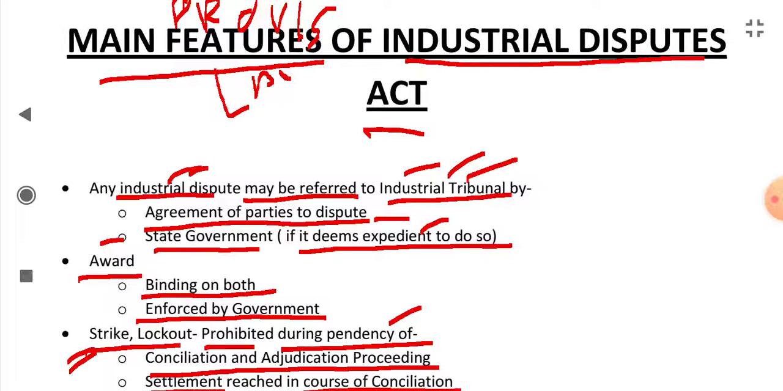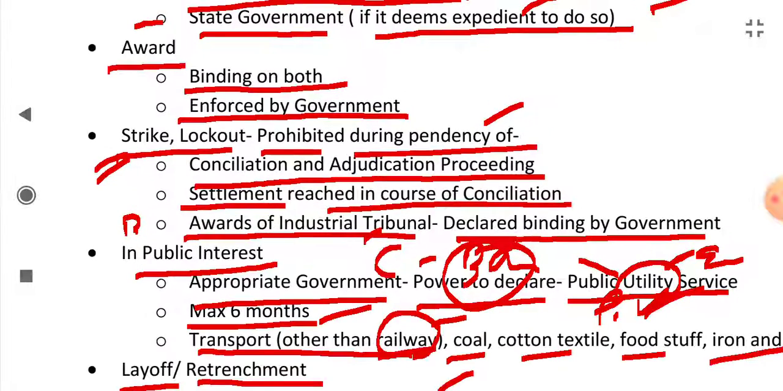Let's have a quick summary. The industrial dispute can be referred to the industrial tribunal if both the parties agree or the state government thinks it is expedient or necessary to refer it. The awards or decisions of the tribunal or court are binding on both the parties and are enforced by the government. Lockouts and strikes are prohibited during the pendency of conciliation and adjudication proceedings, settlement reached in the course of conciliation, or during the pendency of awards or decisions of the industrial tribunal.